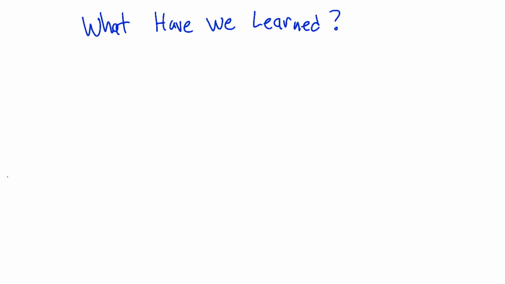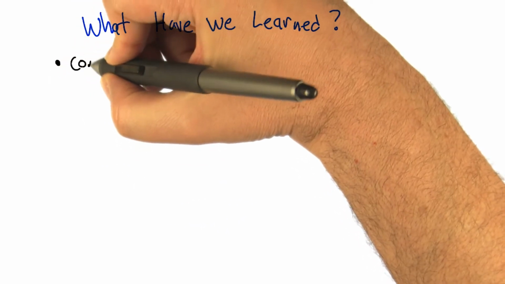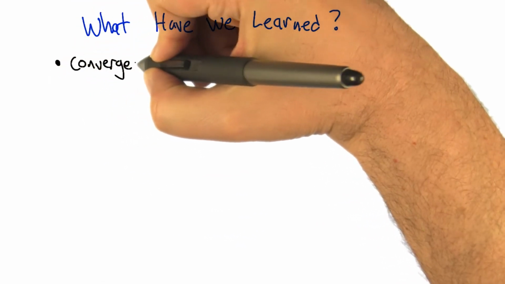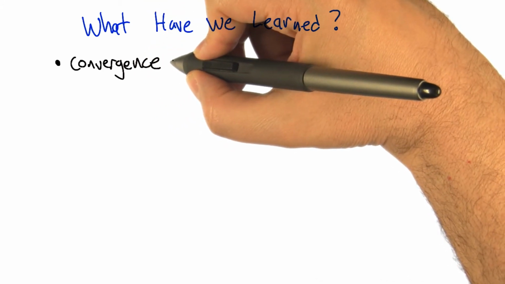All right, Charles. So what did we learn in this extended unit on convergence related stuff? Well, I think the first thing we learned was convergence. Convergence is a thing, and it's something that we would like to be able to prove about our algorithms, and we can, in fact, prove them about some of our algorithms.